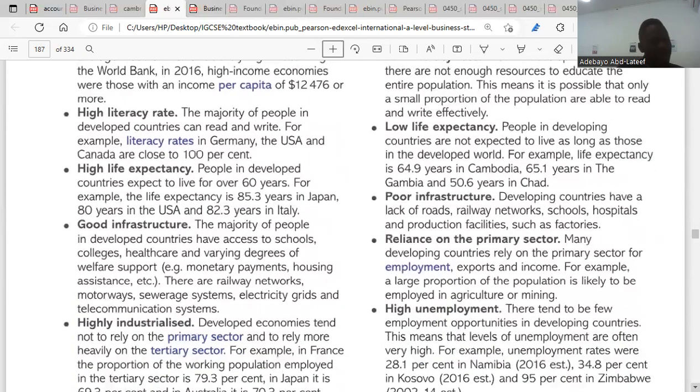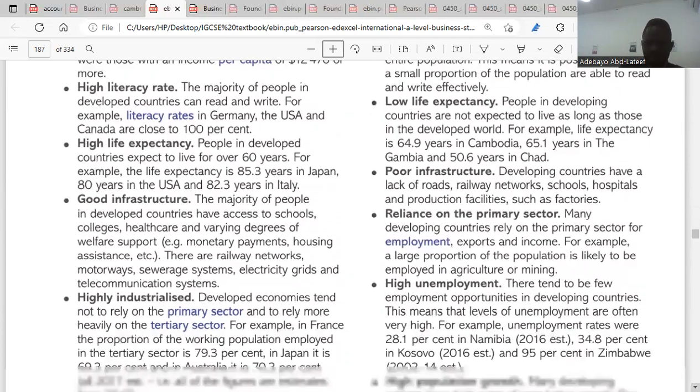The next one is the low life expectancy. People in developing countries are not expected to live longer than those of developed economies, which can be as a result of accessibility to healthcare, good education, and the rest.